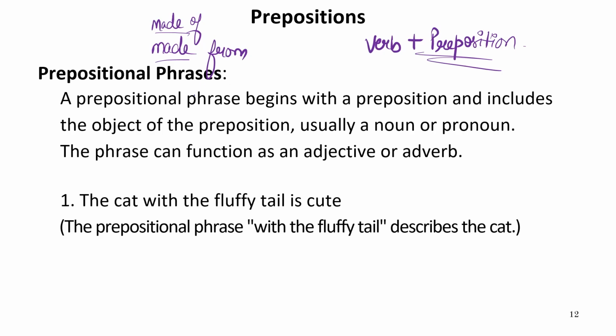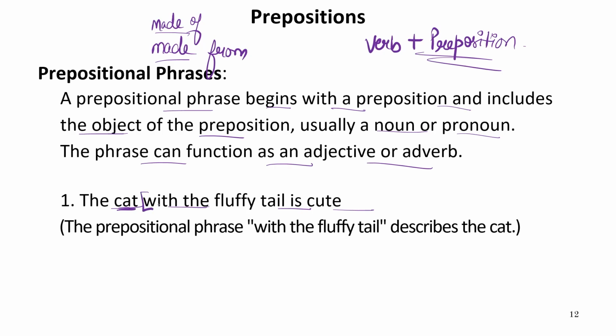So there is also a phrase preposition or a prepositional phrase. Now we can have another type of prepositional phrase as well. What are these? Let's discuss. A prepositional phrase begins with a preposition and includes the object of the preposition, usually a noun or pronoun. The phrase can function as an adjective or a verb. How? The cat with the fluffy tail is cute. Now, the cat, we are talking about the cat.